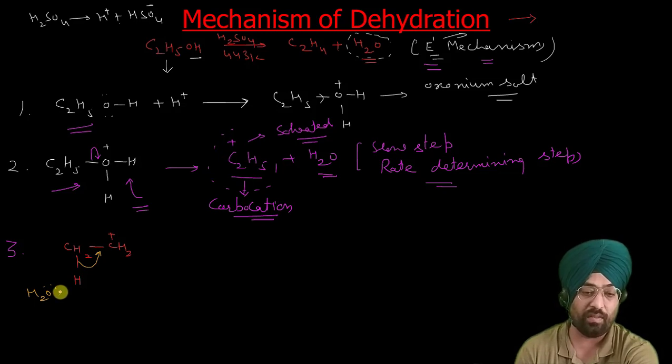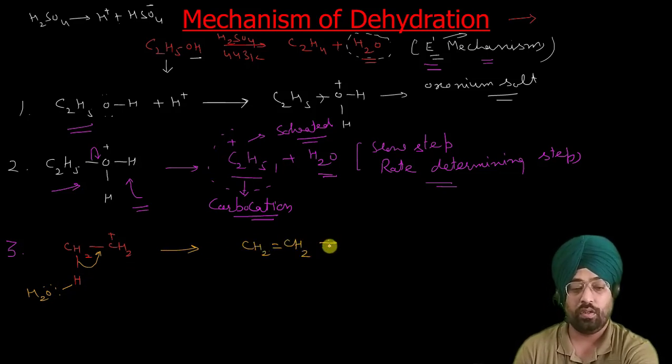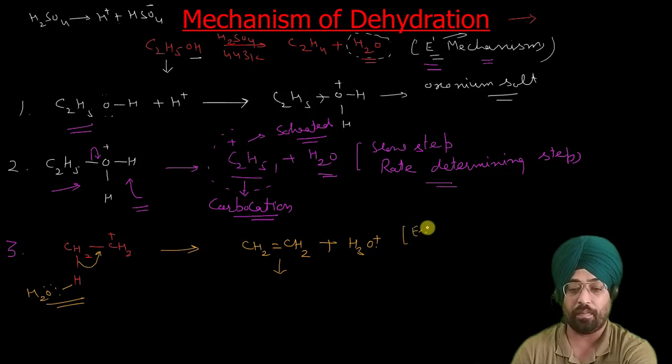HSO4 negative can also eliminate this H positive. You get CH2 double bond CH2 plus H3O positive. So if this goes here, then H3O positive. So this is your alkene, and this is your elimination step. This is your elimination mechanism.